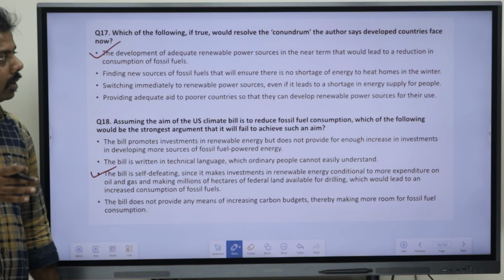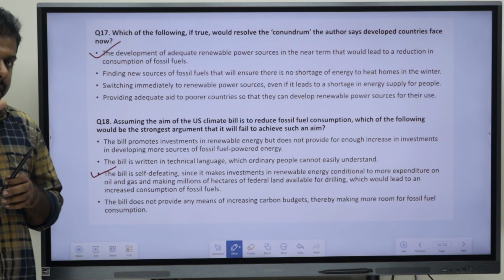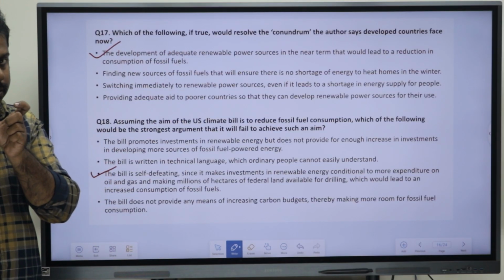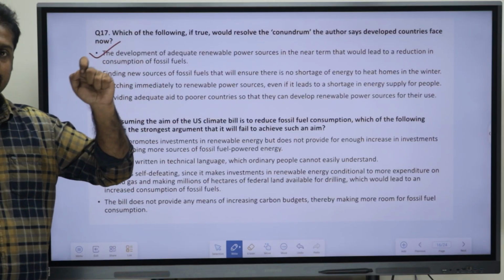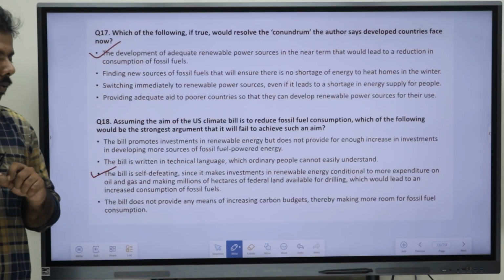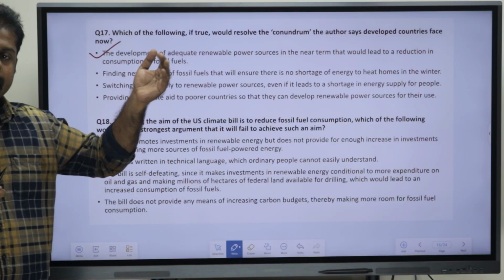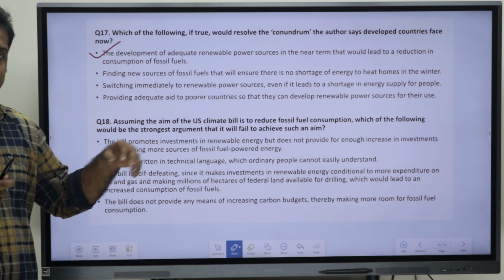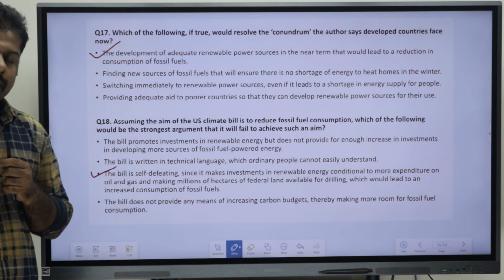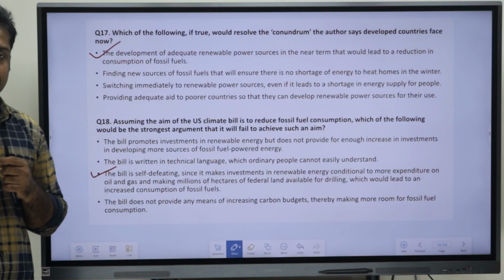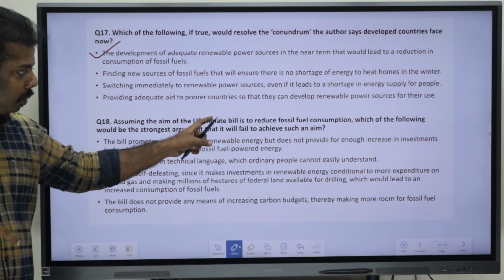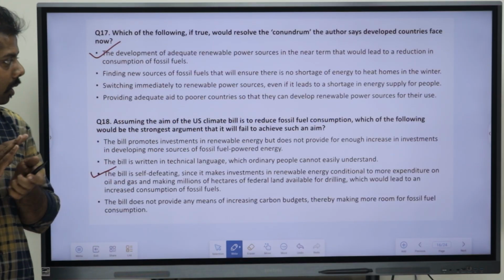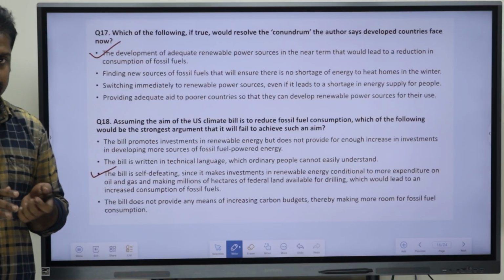So, in this case and all, just try to understand the question first. That is a crucial part, because if you are not able to understand the question, it will be difficult to get to the right option. So, first read the question properly, and then try to eliminate. Option elimination is also a way. Otherwise, first try to read every option, and then just go through the question once again and then try to mark the answer. So, that will make your accuracy and understanding better in these types of passages.